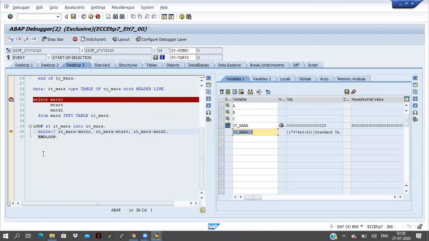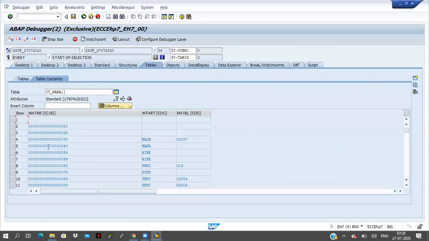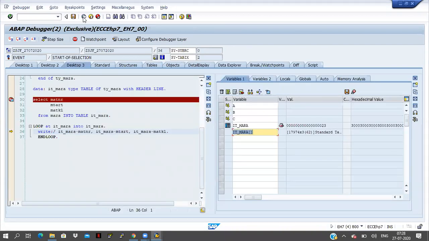But it is looping here, right? 17,974 times it will loop here, but I don't want to check all the things. I want to stop the looping if the material number comes 88. 88 is coming, right? So I want to start the program at material number 88, and the remaining things I don't want. I want to execute all the things at a time.